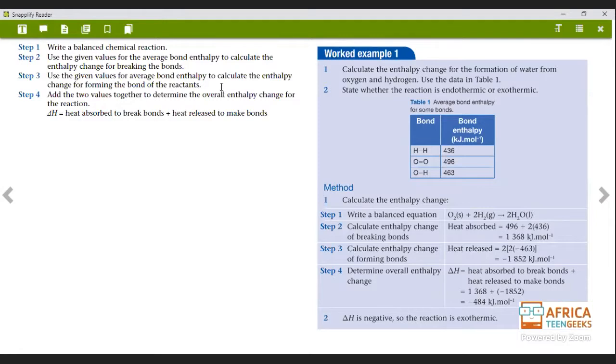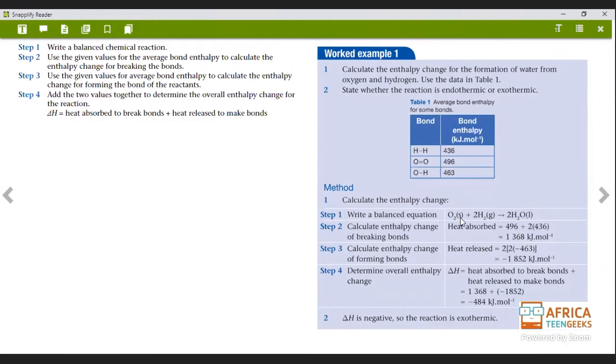Next, use the given values for the average bond enthalpy to calculate the enthalpy change for breaking the bonds. You check here on your chemical reaction: calculate the enthalpy change of breaking bonds. Breaking bonds is the reactant side. Always remember that this is the reactant side. We need to break the bonds in order to form them in our product. They've given us the bond enthalpy, and you need to calculate it.